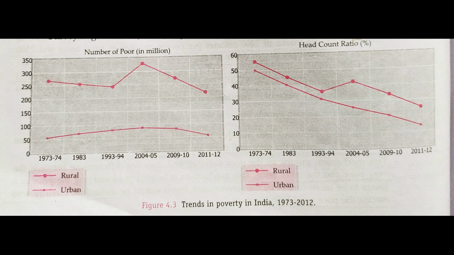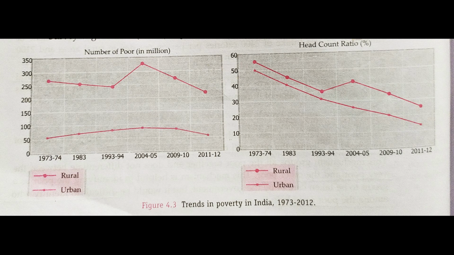If we talk about the percentage on the basis of head count ratio for rural areas, we can see that in the year 73 to 74, about 55% of the total population was living below the poverty line. But in the year 2011 and 12, it has declined.